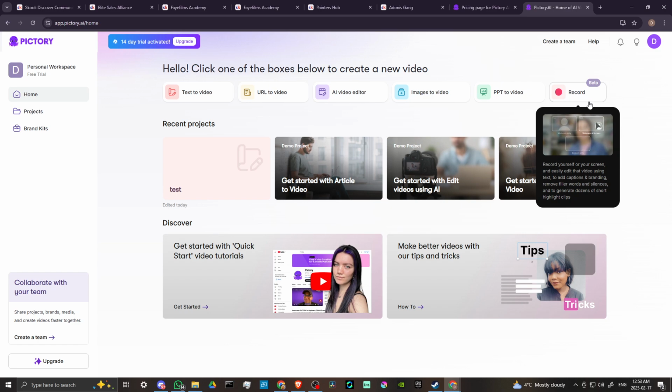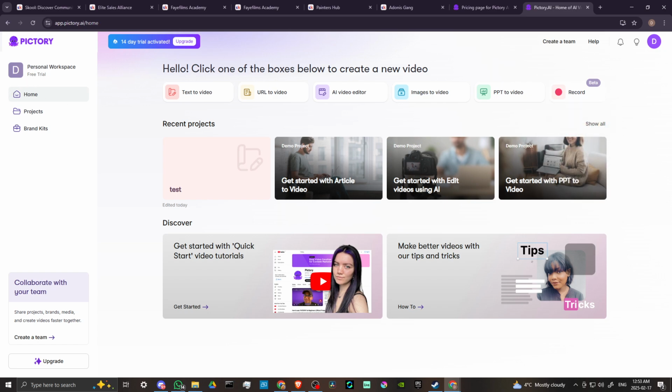So that gives you an idea of everything that Pictory is capable of. And again, it's a little bit different from other video generators. It's more focused on promotional content, advertising, marketing, things of that sort. But there's a few other things in there that you can play with as well. But that's its primary function. Again, it starts at $19 at the basic subscription, but there is a free trial.